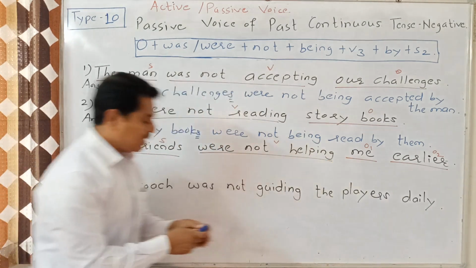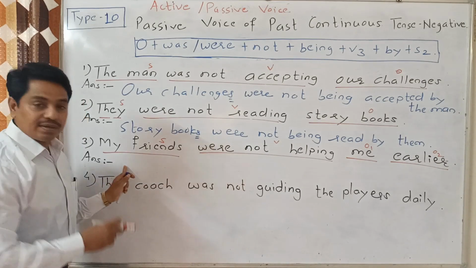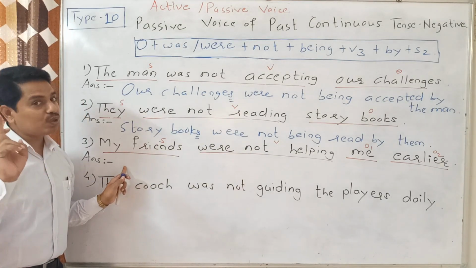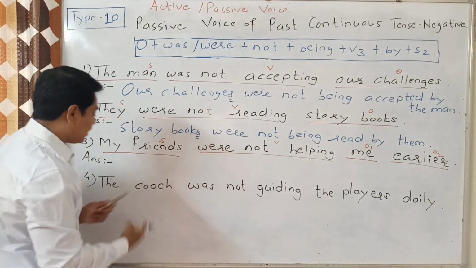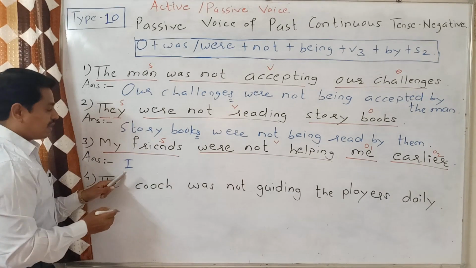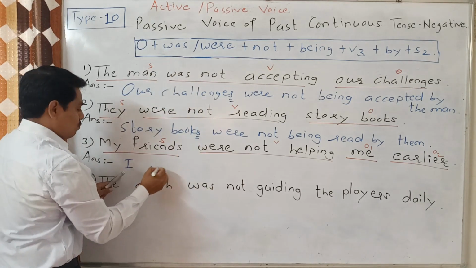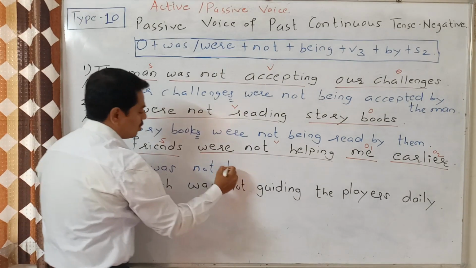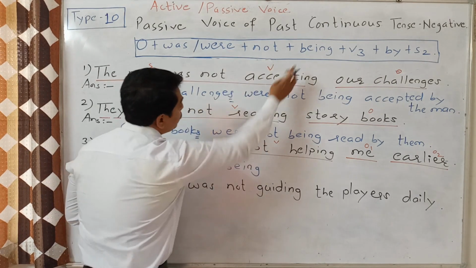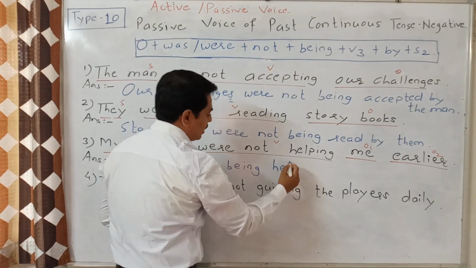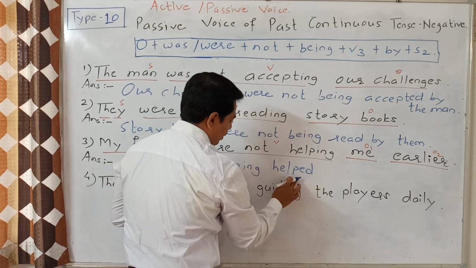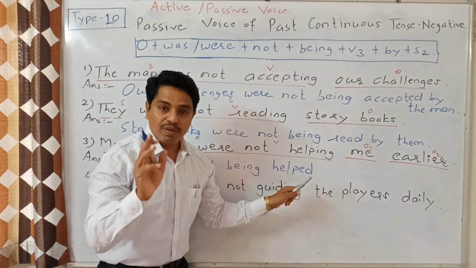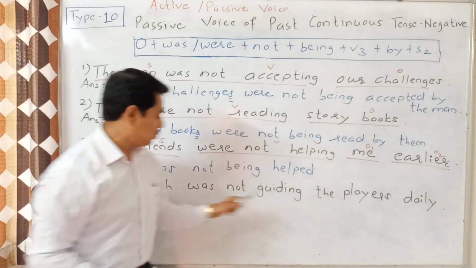So first me. When we write it in the beginning of the sentence, we always have to take the nominative form. So me will convert here into I plus was plus not plus being plus V3, then help, this is the V3. Now after V3 we will use object number 2.